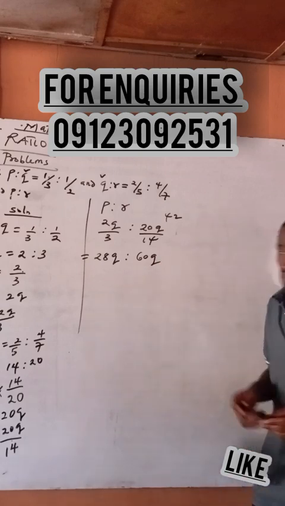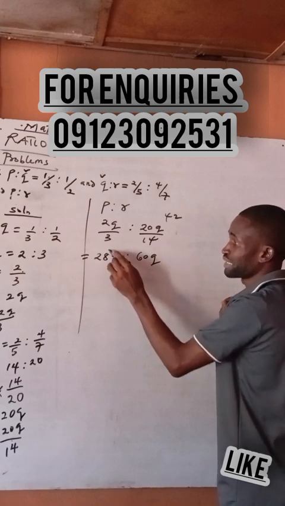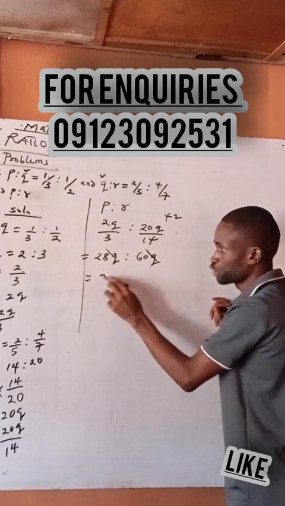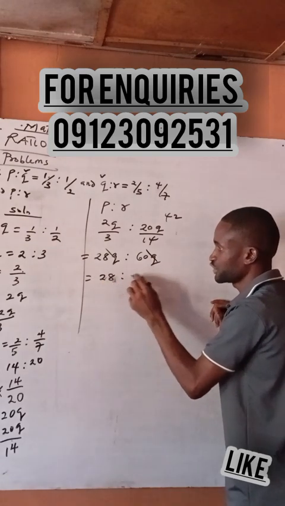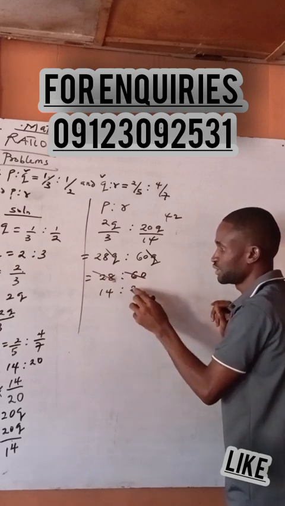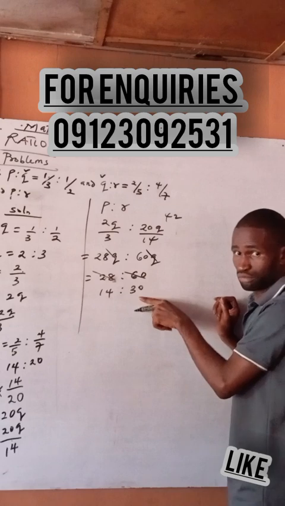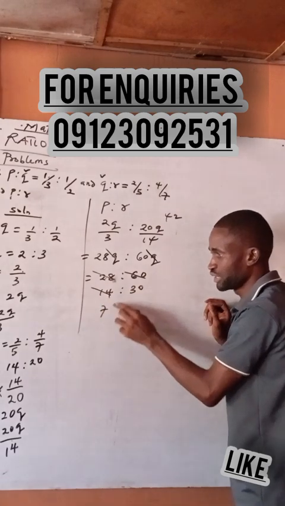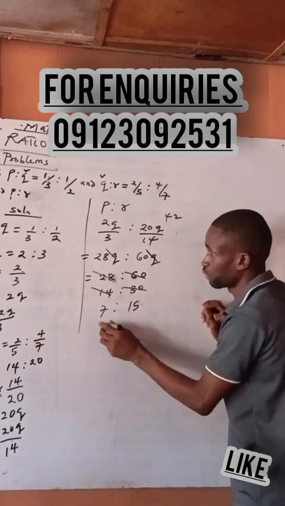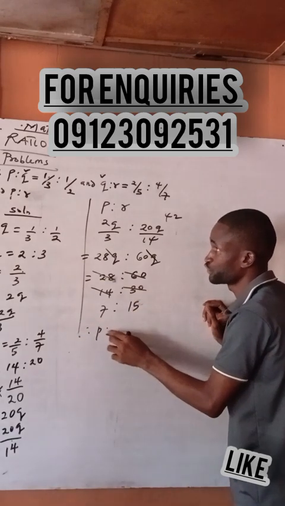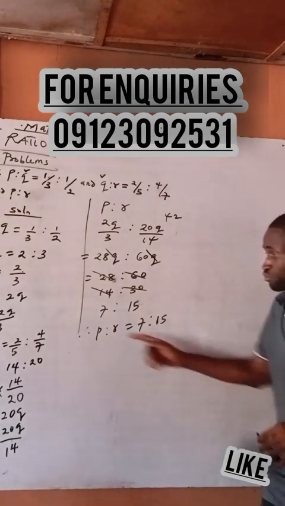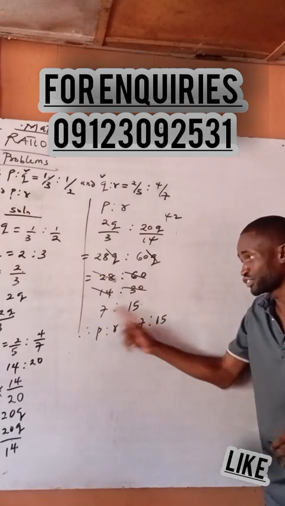Let me divide out Q first; the Q's have gone. So we have 28 is to 60. Let's divide by 2: 14 and 30. Something can still divide, so divide by 2 again: 7 and 15. Therefore P is to R is equal to 7 is to 15.